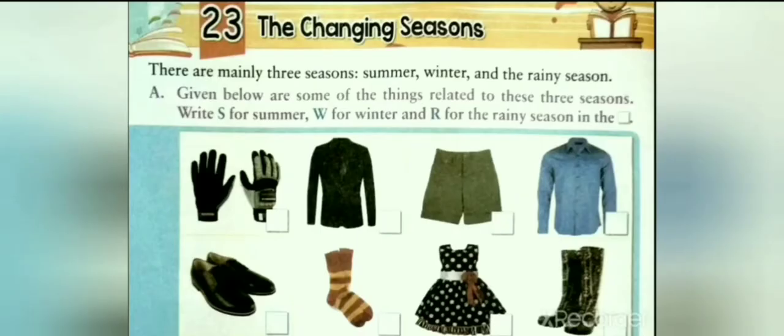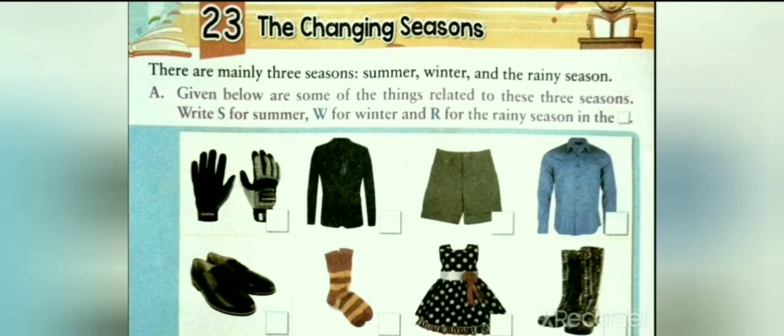Let's proceed further. Topic 23, the changing seasons. Many places on earth have regular changes in the weather throughout the year. We call these the seasons. The seasons are affected by the amount of sunlight an area gets throughout the year. There are mainly three seasons: summer, winter, and rainy season.